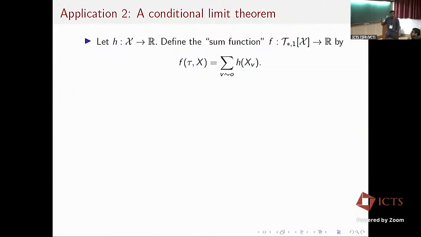Now I will talk about another application of our result, which is about conditional limit theorems. The idea is, given a rare event associated with my neighborhood empirical measure, I want to understand what the typical neighborhood looks like given that rare event. I'll illustrate one such rare event using the setting.